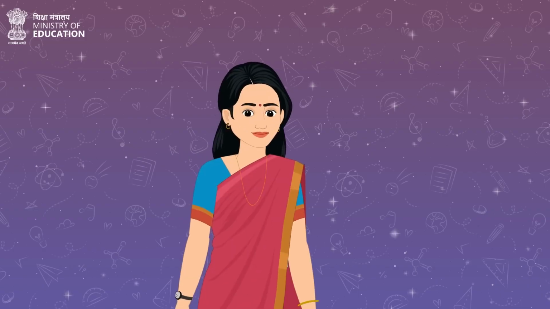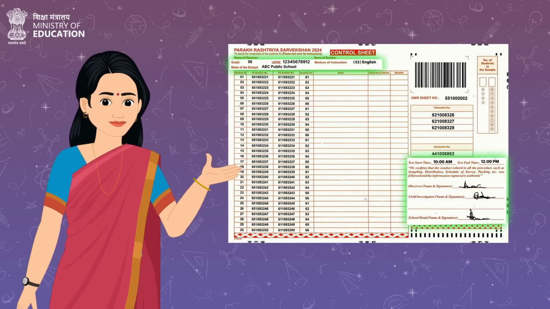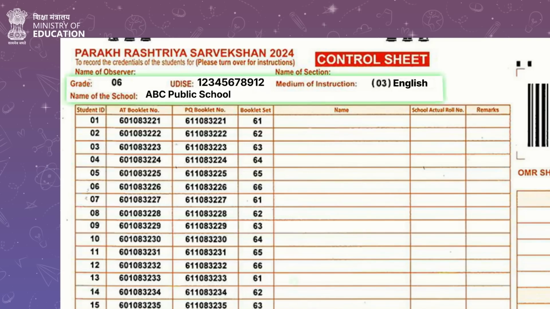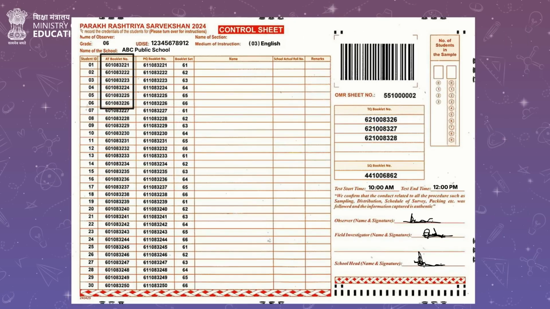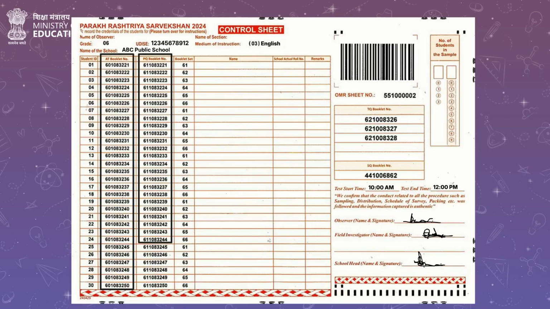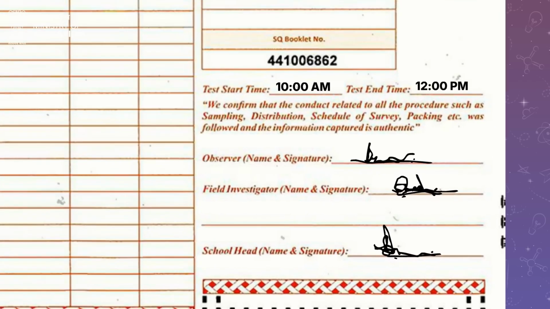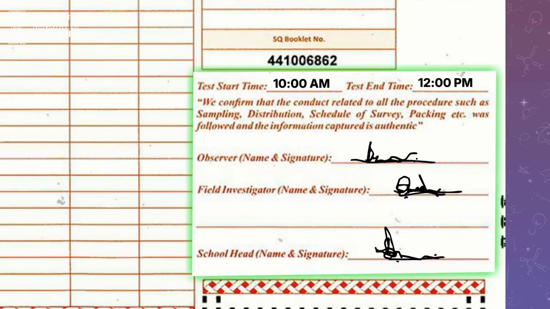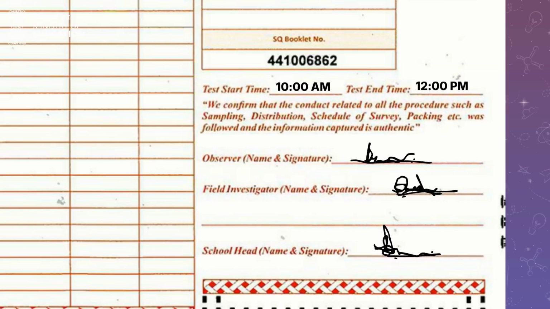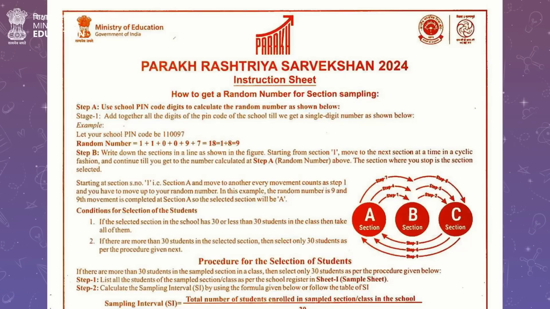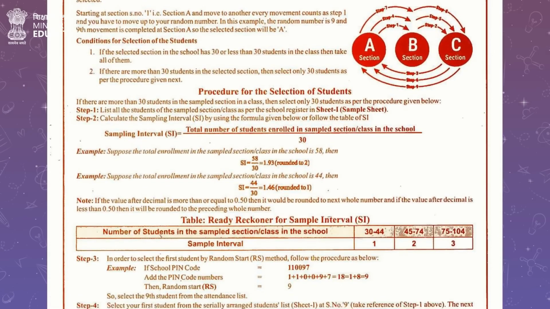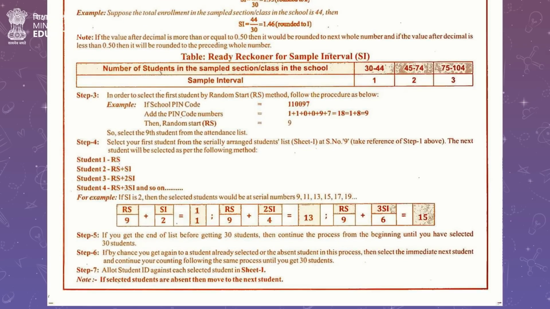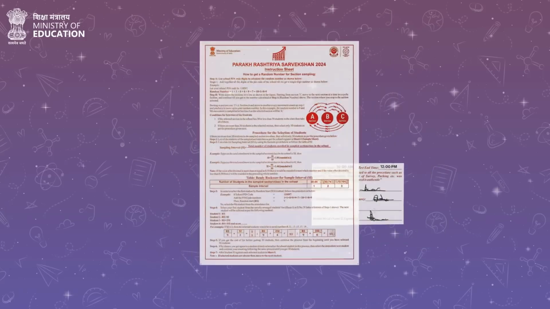The control sheet broadly has 4 sections. On the top, we have the necessary information pertaining to the school and grade being surveyed. Next, we have the list of AT and PQ corresponding to each student ID. At the bottom, the FI needs to update the start and end time of the survey and then get it signed by the observer and school head. At the back of the control sheet, a step-by-step guide on how to conduct sampling and the proposed survey schedule is provided.